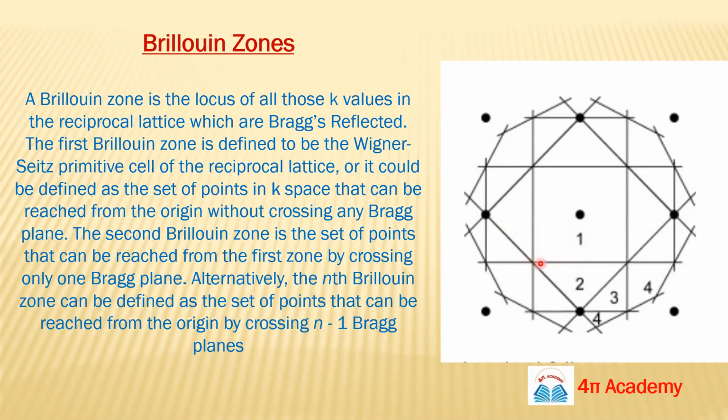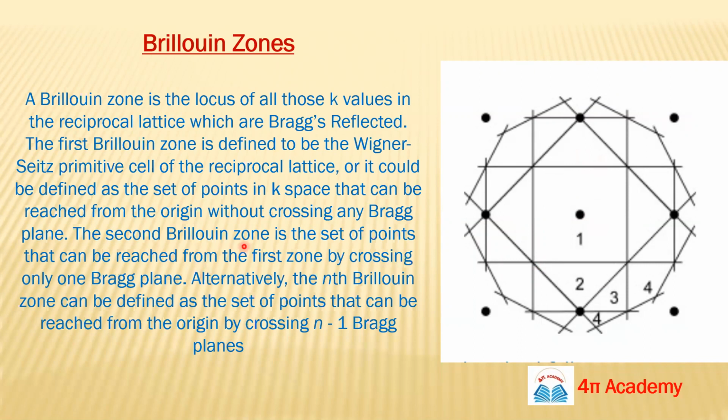Means you can say this is your atomic plane, this is your atomic plane, and this is also an atomic plane. So if we are moving from here, the whole area we can cover without crossing any atomic plane, this whole portion is known as your first Brillouin zone. Okay, now for the second Brillouin zone, if you are moving from here and you are crossing one atomic plane, in this way this will be your first Brillouin zone.